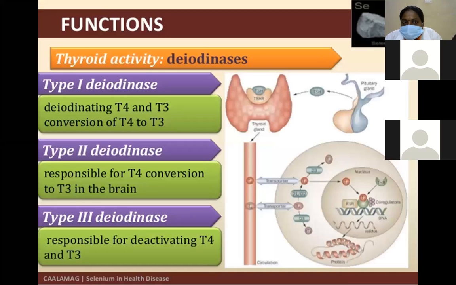Functions. First, thyroid activity, in the presence of the enzyme deiodinases. There are three types of deiodinases: type 1 deiodinase, type 2 deiodinase, and type 3 deiodinase. In the presence of deiodination, T4 is converted to T3. Type 2 is also responsible for the conversion of T4 to T3 in the brain, and type 3 is responsible for deactivating T3 and T4.